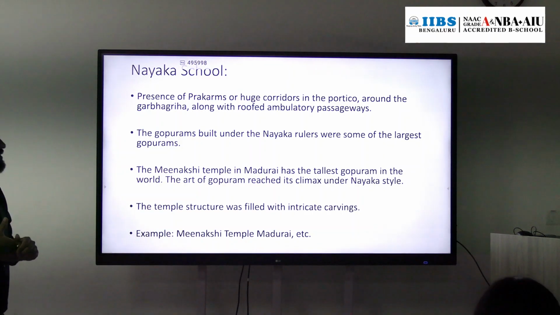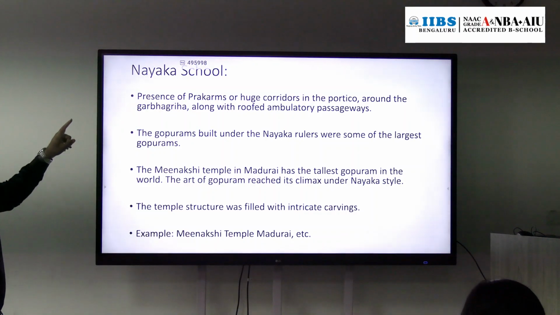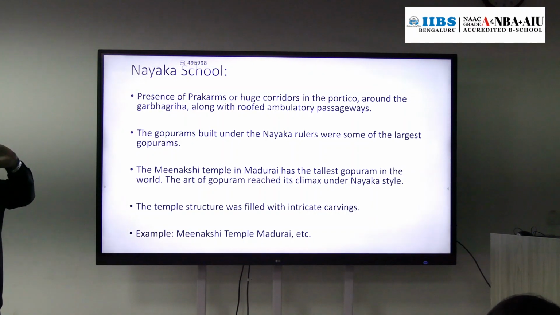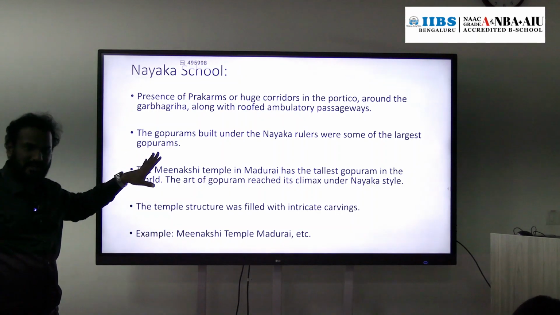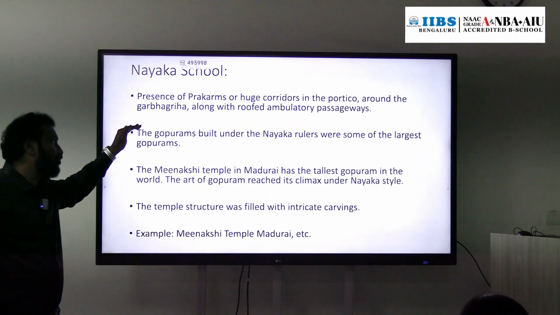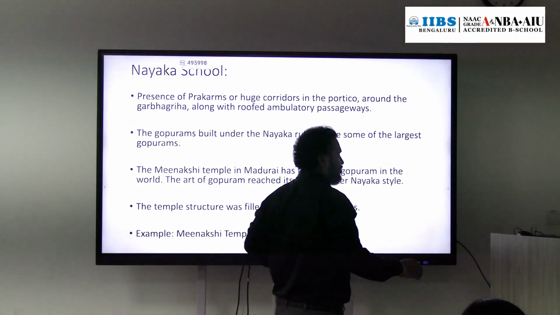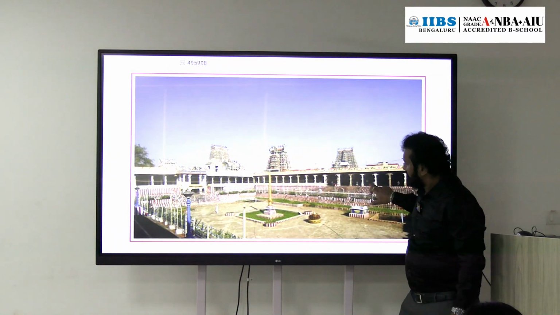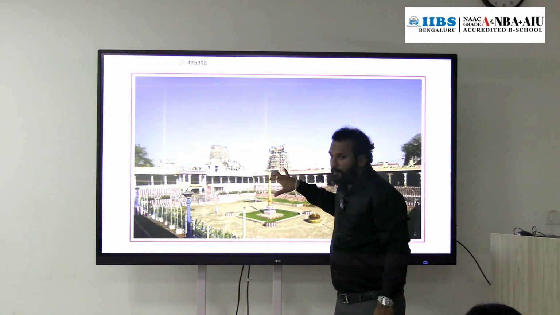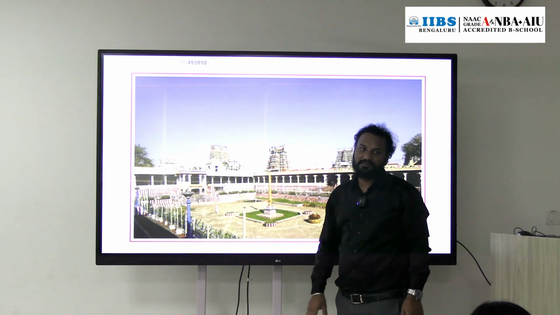Why is it called the Nayaka School of Architecture? Because the Nayaka rulers of Tamil Nadu patronized it. Its distinct feature is that it has the features of the Dravidian School of Architecture, but with unique features. What are those unique features? These temples have huge corridors. You can check here, see, huge corridors are there with top roofs. These corridors are supported with columns.